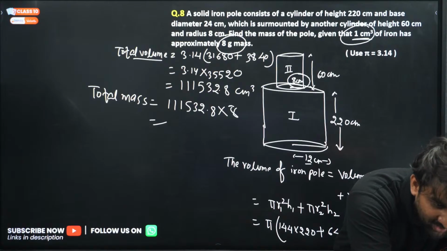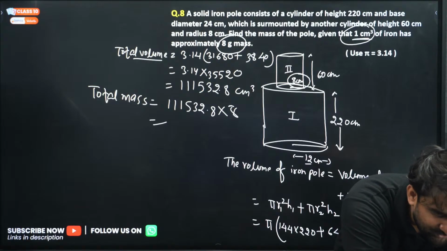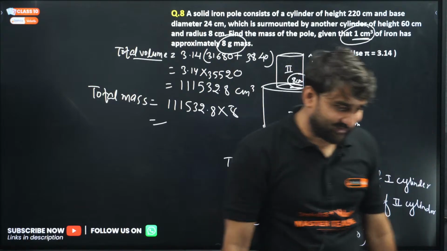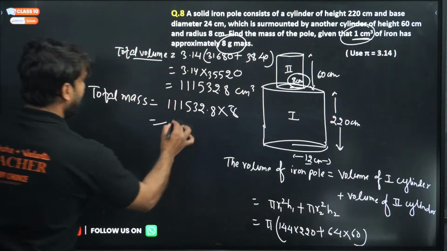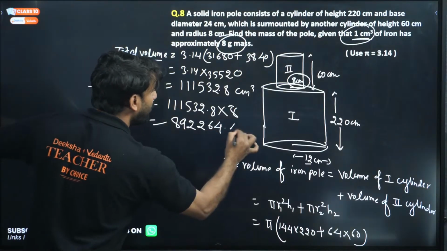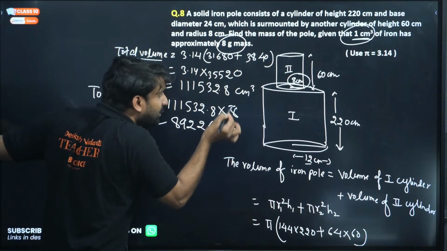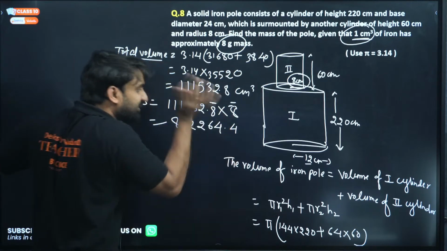892. Subhash, Raksha is writing 892.262.4. Perfect, yeah. You guys are doing a great job. 892.262.4. 8 into 8 is 64, so the unit place will be 4.